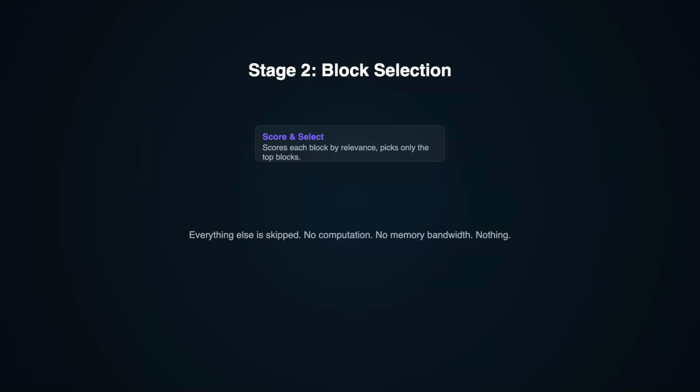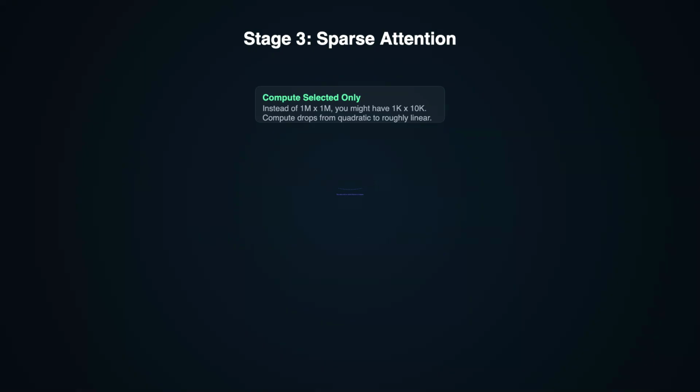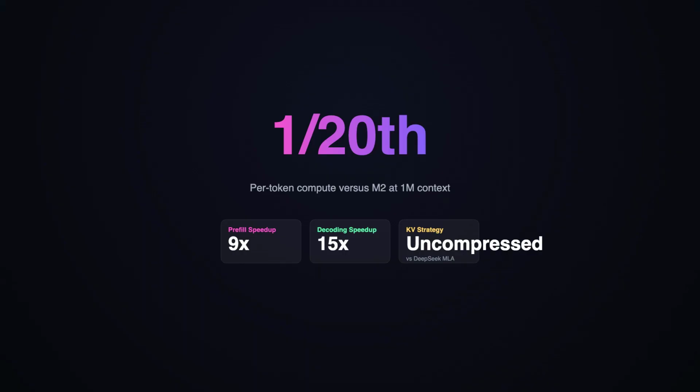Stage 3 is sparse attention. The model now runs the expensive attention calculation, but only on the selected blocks. Instead of 1 million tokens talking to 1 million tokens, you might have 1,000 tokens talking to 10,000 tokens. The compute drops from quadratic to roughly linear or subquadratic, depending on how many blocks are selected. Minimax says at 1 million tokens, M3 uses 1/20th the per token compute of their previous M2 generation. Prefill is more than 9 times faster. Decoding is more than 15 times faster.